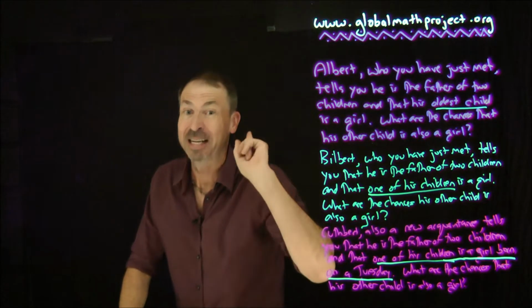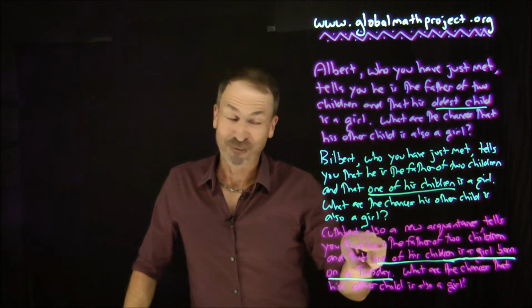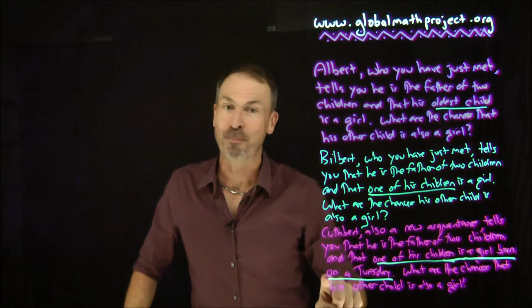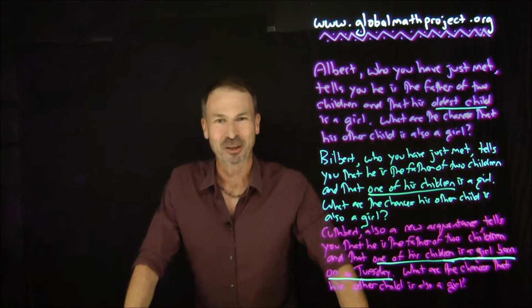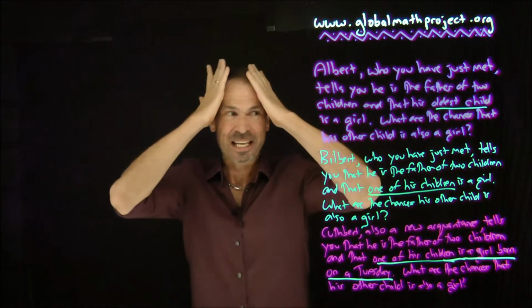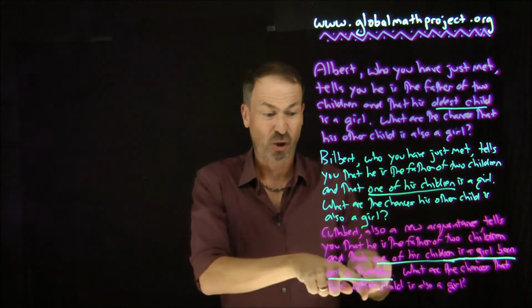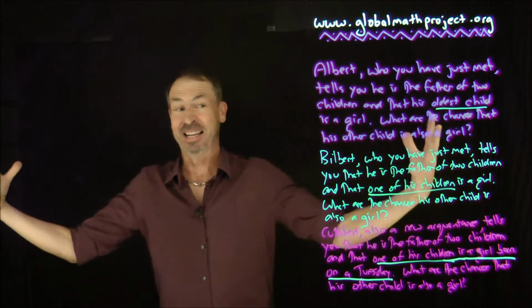But then along comes Cuthbert, because Cuthbert says, he's also a new acquaintance, that he's the father of 2 children and that one of his children is a girl born on a Tuesday. What are the chances that his other child's also a girl? Okay, this just seems so confusing because the questions feel like they're basically the same question. Surely that Tuesday thing is like a random piece of extra information that's not going to affect anything.